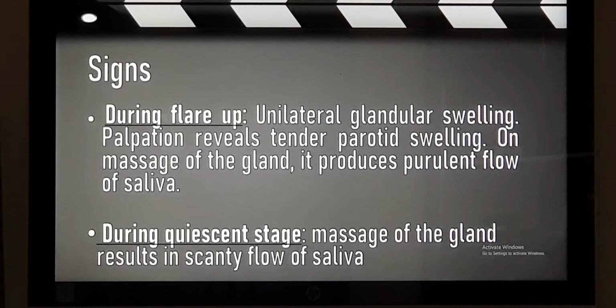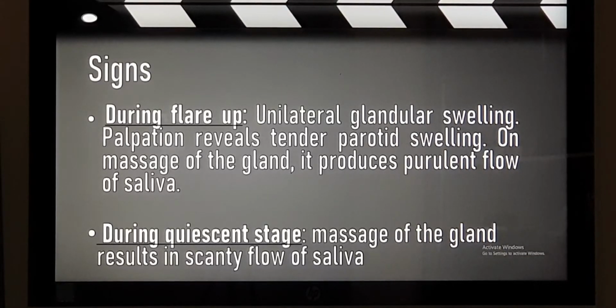Now, when he presents to us, the findings depend upon whether he comes to us when he has acute pain or when he doesn't have any complaints at that particular time. First, let us deal with situation number 1, where he has an acute episode with pain and swelling over the concerned gland. Because he has come with an acute episode, that particular gland, whether parotid or submandibular, will be enlarged and painful to touch, and when we massage the gland, we can see pus pouring out from the duct which opens into the mouth.